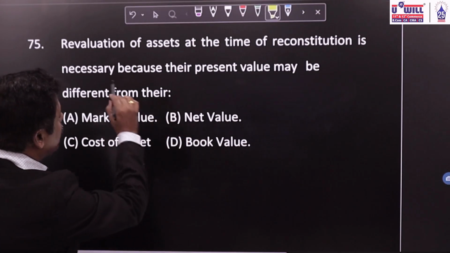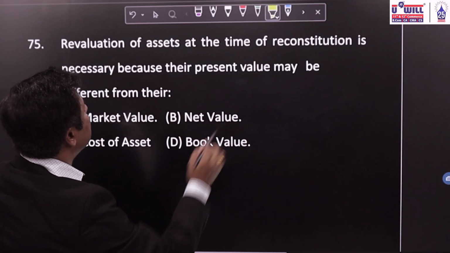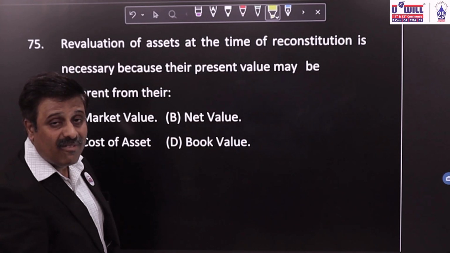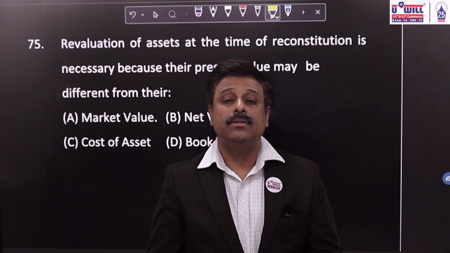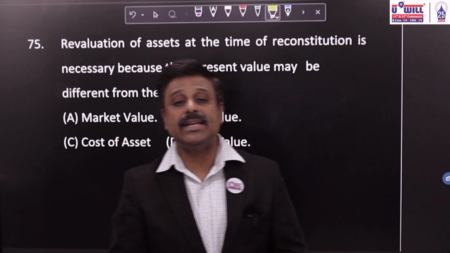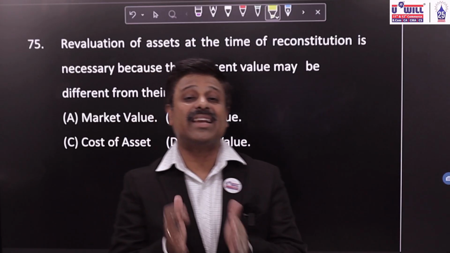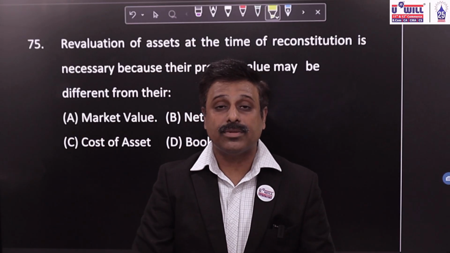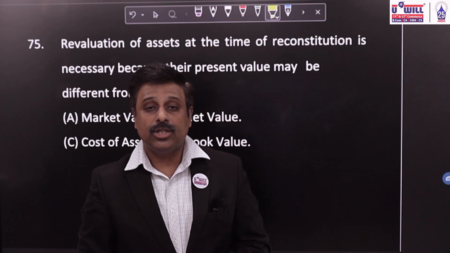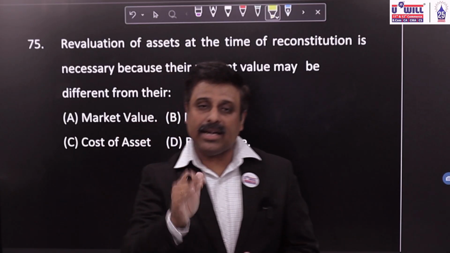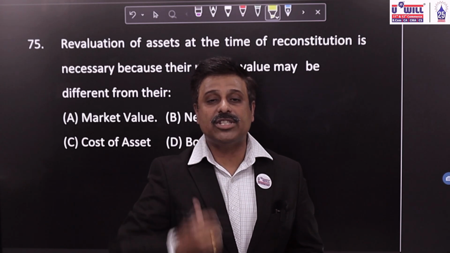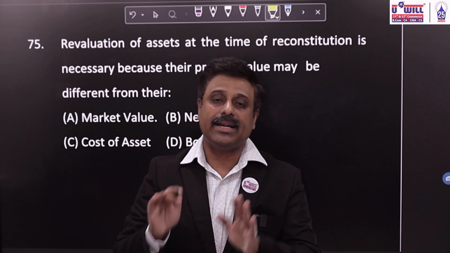Revaluation of assets at the time of reconstitution is necessary because their present value may be different from the book value. Why do we do revaluation of assets at the time of reconstitution of a partnership firm? Because when the reconstitution is taking place, at that time their current or market values may be different from the book values. We need to show the balance sheet at a true and fair position when the reconstitution takes place. So we bring the balance sheet to current market values, so that the new firm introduced after the reconstitution has everything at current values.